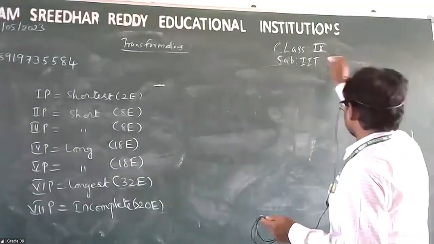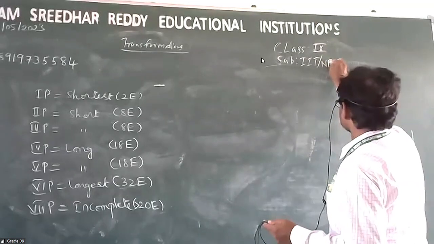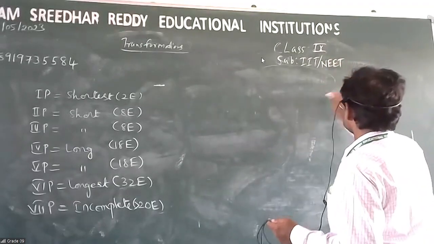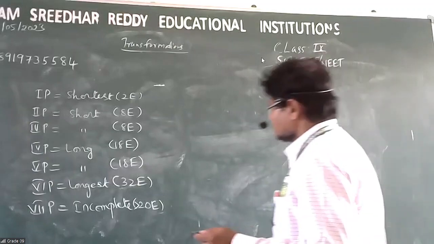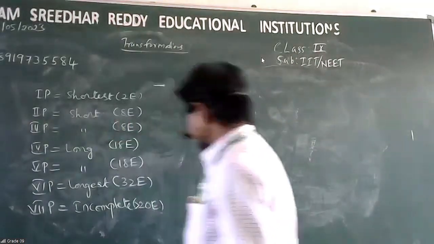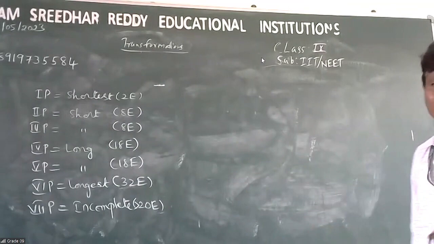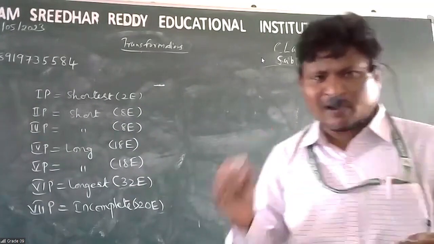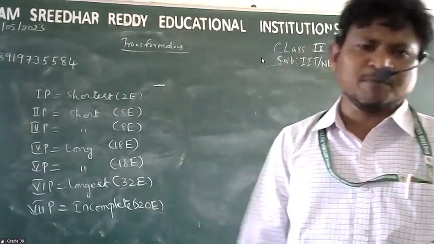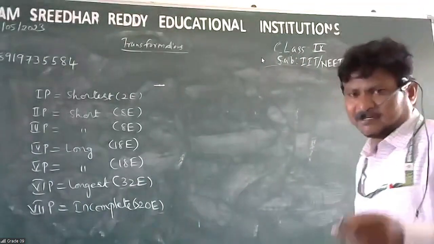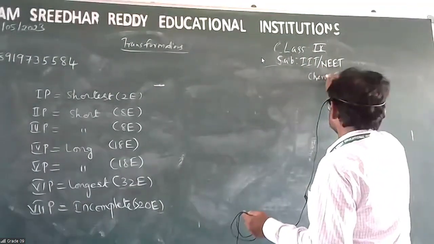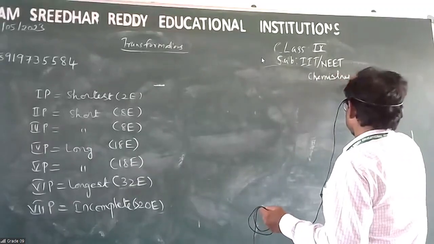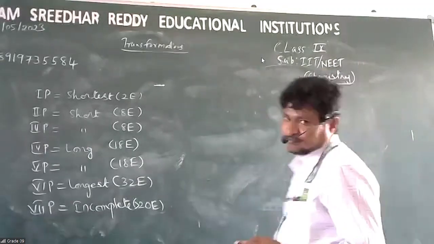Yes. See, one more question. Yes, Nana. How many vertical columns are there in the original form of Moseley's periodic table? How many vertical columns are there?